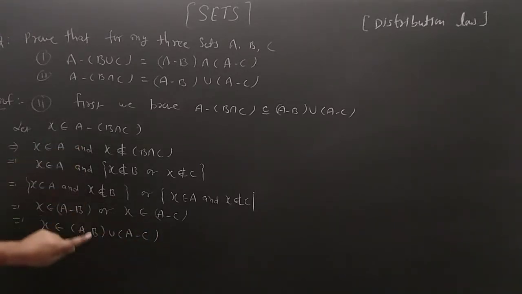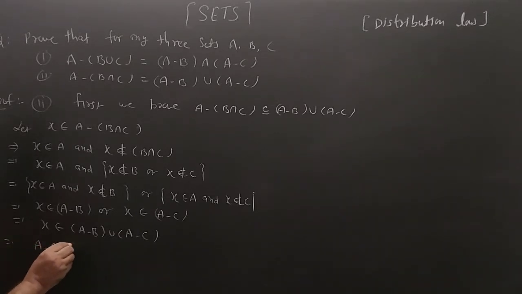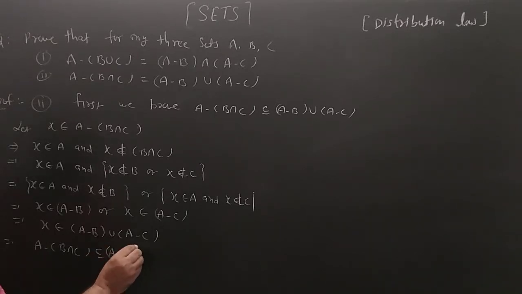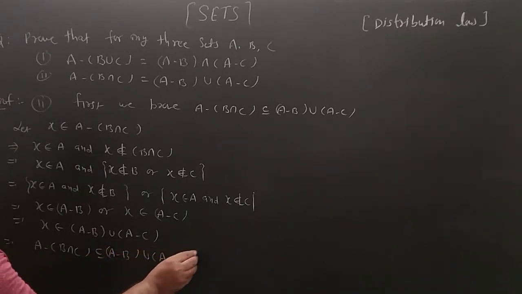We start with this and go to this. Now A minus (B intersection C) is a subset of (A minus B) union (A minus C).